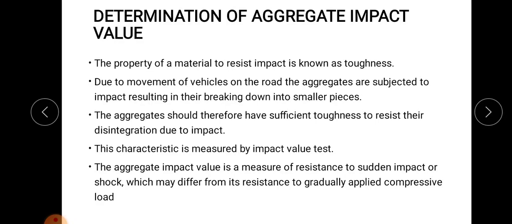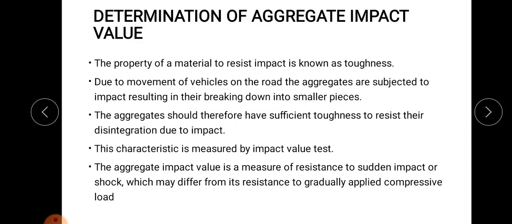This characteristic is measured by the impact value test, and the aggregate impact value is a measure of resistance to sudden impact or shock, which may differ from its resistance to gradually applied compressive load. In the previous experiment, the aggregate crushing value test, we applied load gradually. So the crushing value is the resistance against gradually varying load, but the impact value is the resistance against sudden impact or shock. In both cases, the procedure and the weight of the aggregate are the same. The only difference is the application of load.